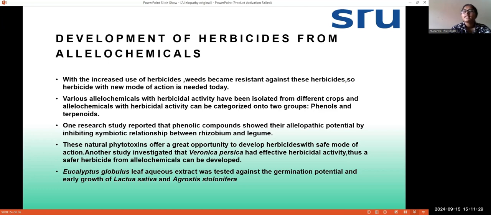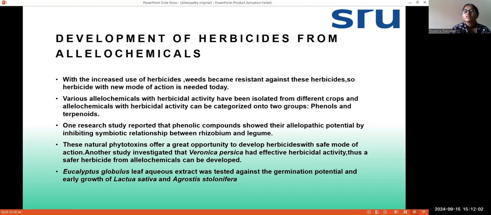And they can also inhibit the relationship between rhizobium and legume. And these are very natural kinds of herbicides, and very safe to use. So it is giving us a greater opportunity to produce different kinds of herbicides from allelochemicals, and it is also useful for the farmers, and it is also safer.